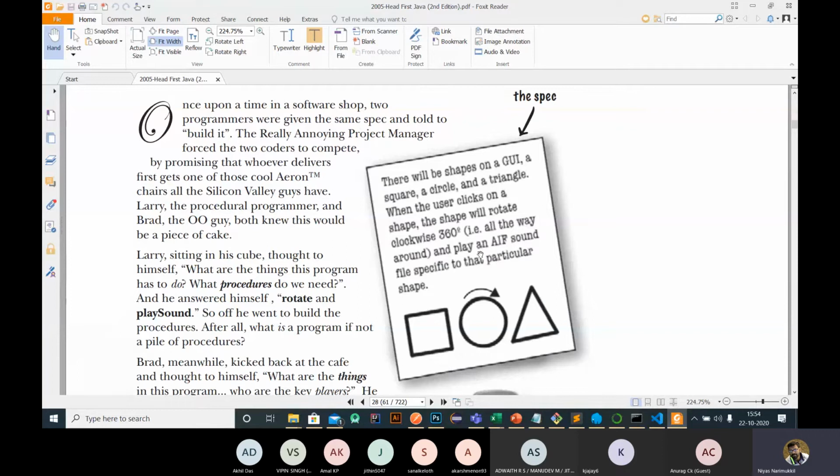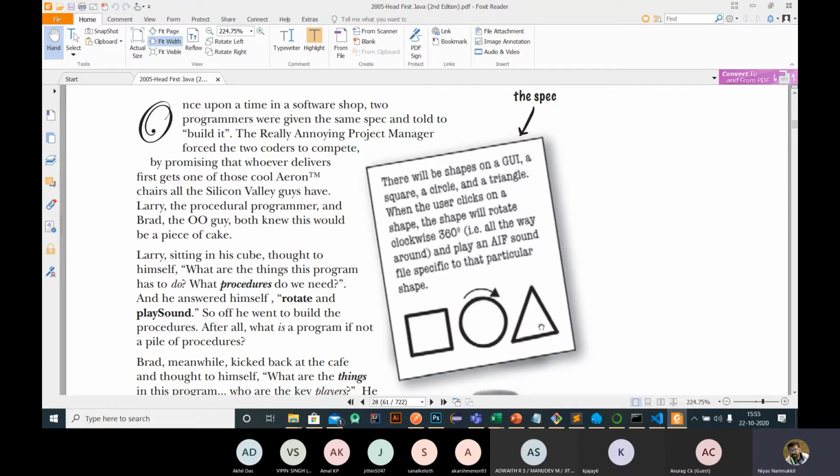There are two kinds of programmers. One is procedural and the other is object-oriented. That is, one is doing C programming, and the other is doing Java programming. Both are given one context. In this context, they have three objects: one is a square, another is a circle, and the third is a triangle.